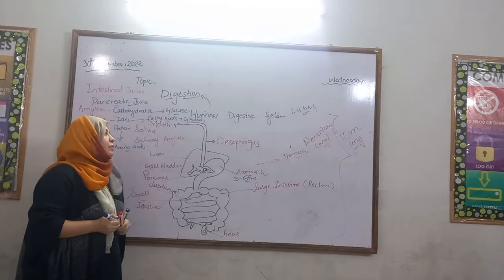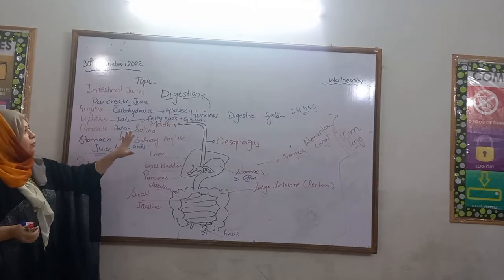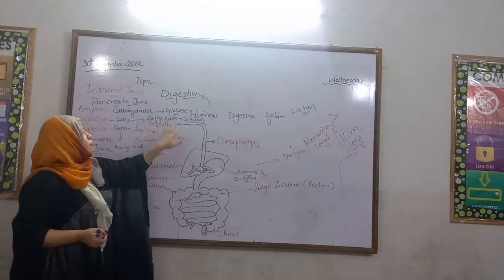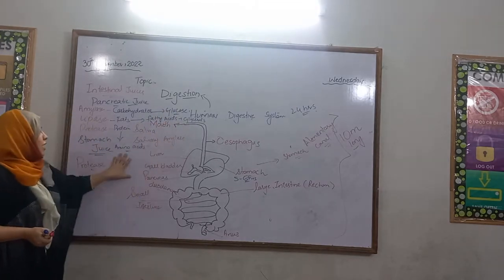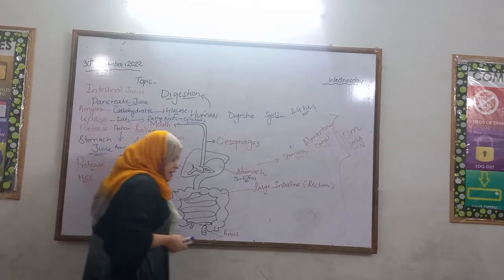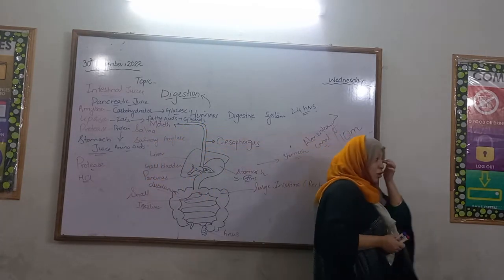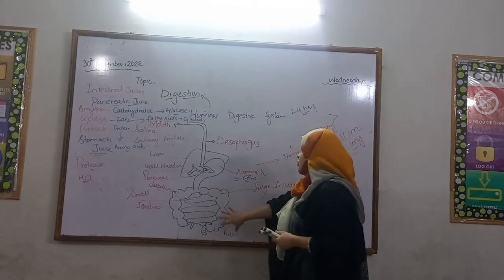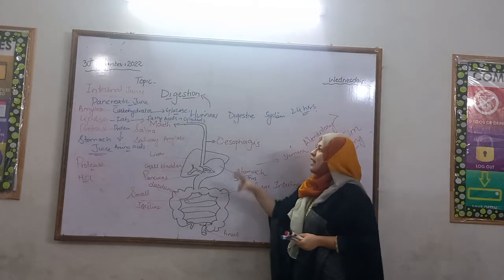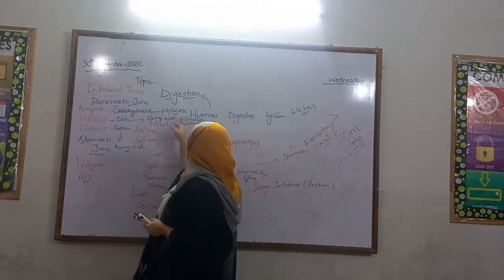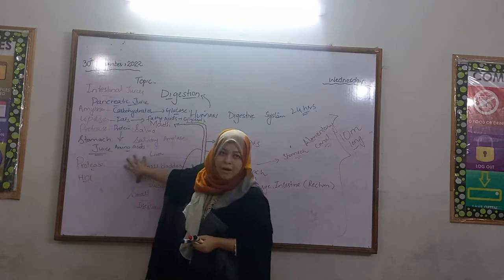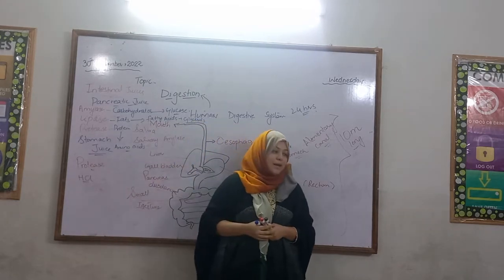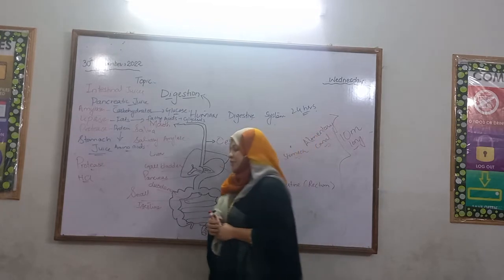This is also a simple molecule. So now we have the end products: glucose, fatty acids, glycerol and amino acids. These are very small, soluble molecules, and now they can easily go into the blood. So digestion ends in the small intestine. These end products will go into the bloodstream and give us energy.